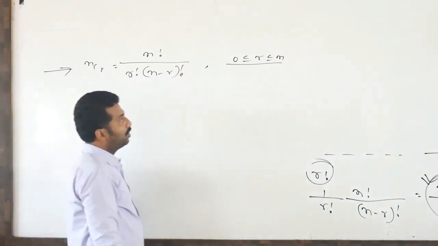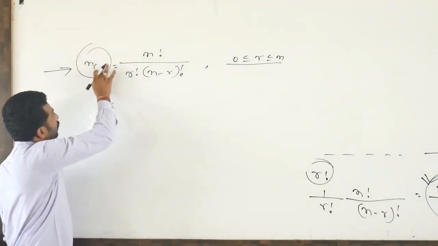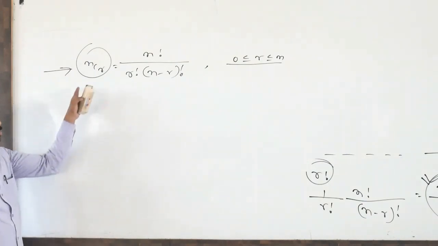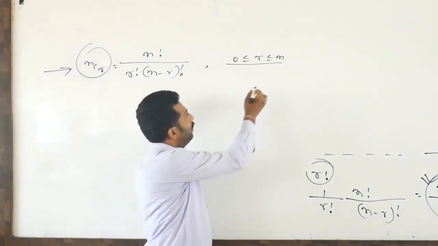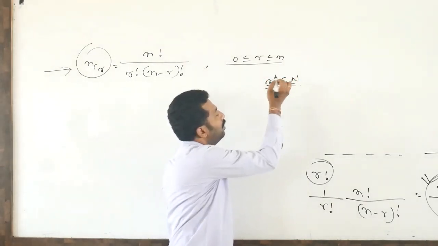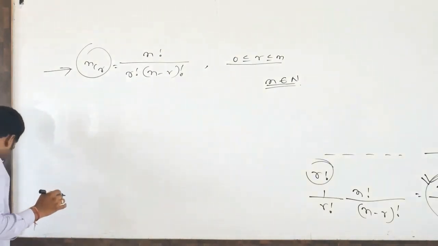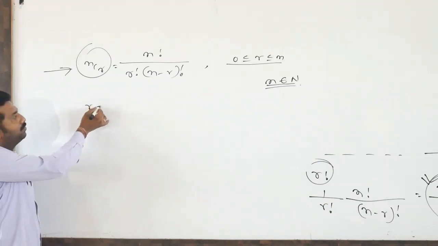Suppose R is more than N, then NCR does not exist. That point you have to remember. Here the N value must always be a natural number. Now you observe. Suppose R equals 0.